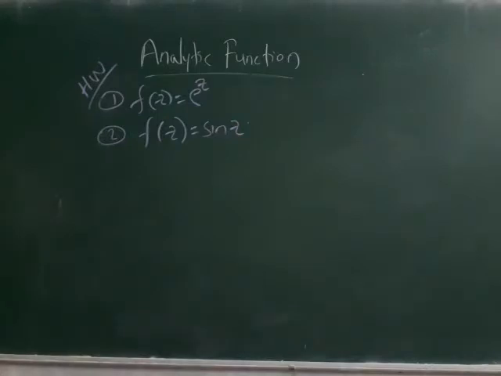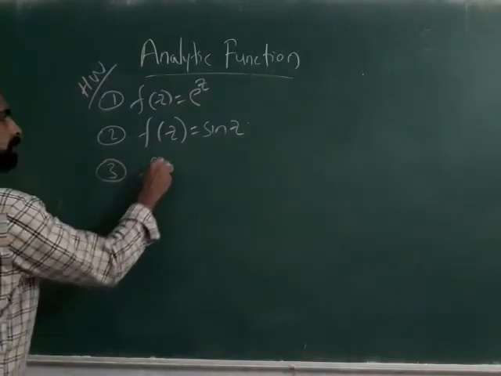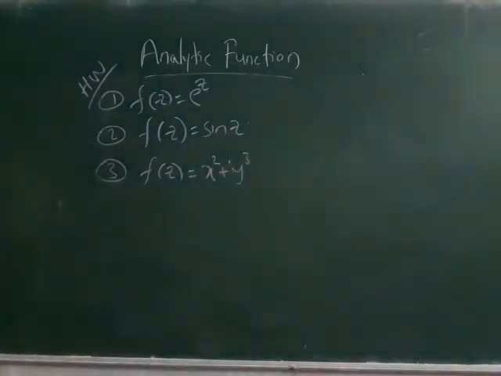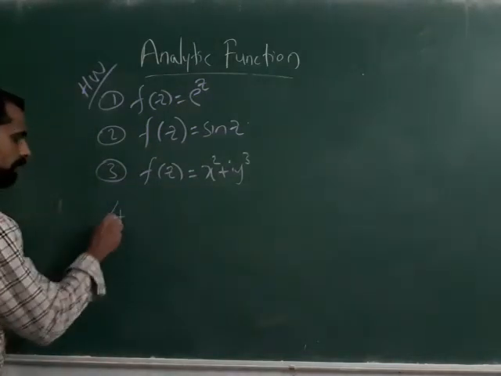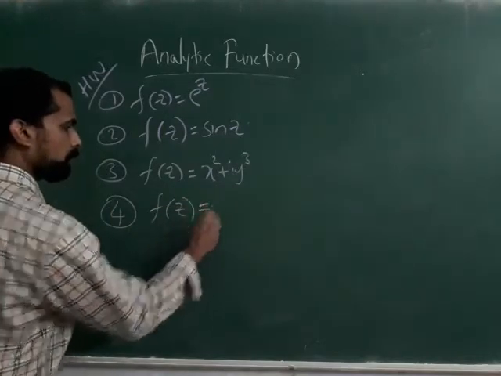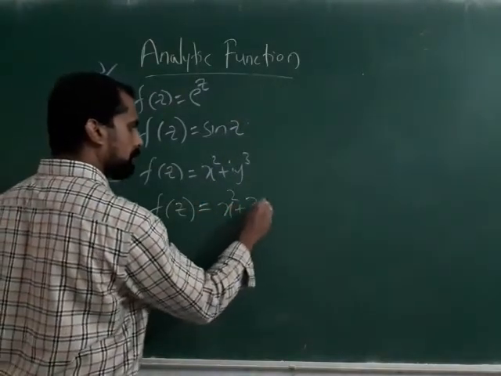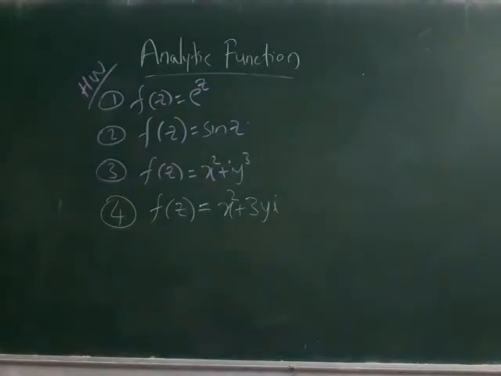Then the third one, f of z is equal to z square plus some expression, and another f of z is equal to z square plus another expression. So these are some of the examples that I noticed. You can do them all and send to me.